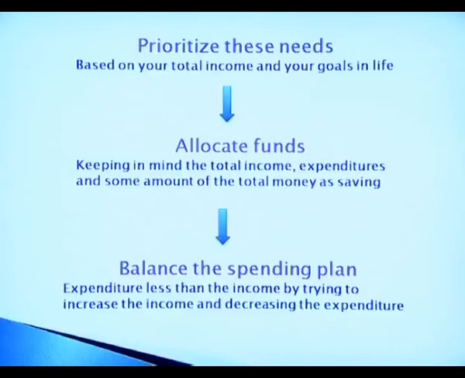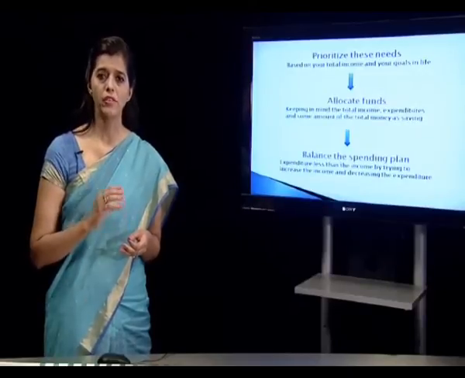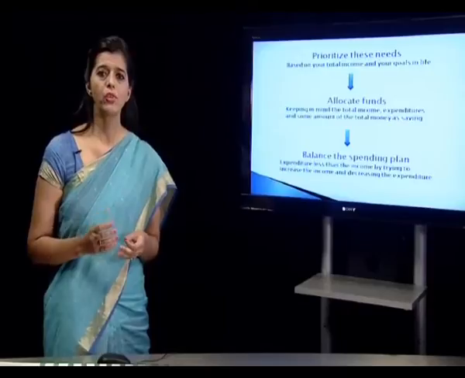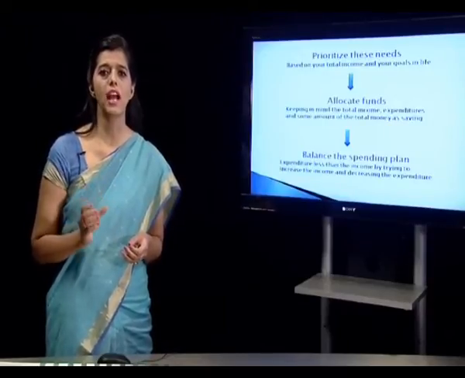Now after we have prioritized these needs, we will allocate the funds, keeping in mind the total income, expenditure and some amount of total money as saving. What does this mean? This means that now after we have prioritized the list of the needs, and we have given importance to all the needs as per the family members, we have to decide how much money is going to be given to each category.